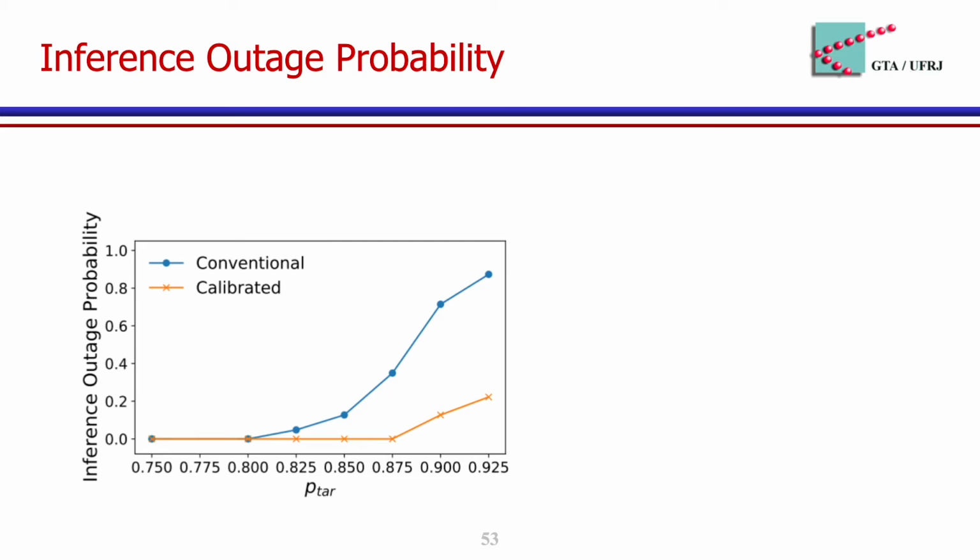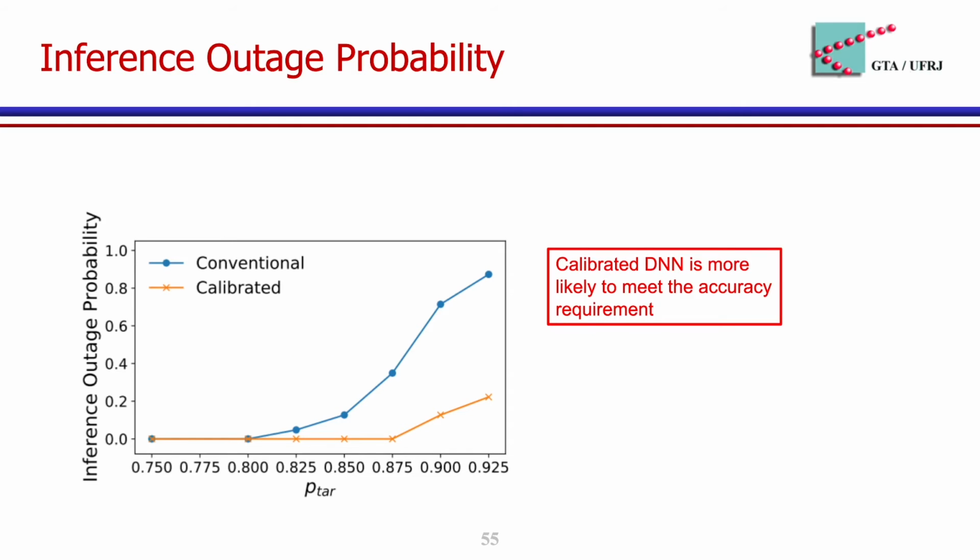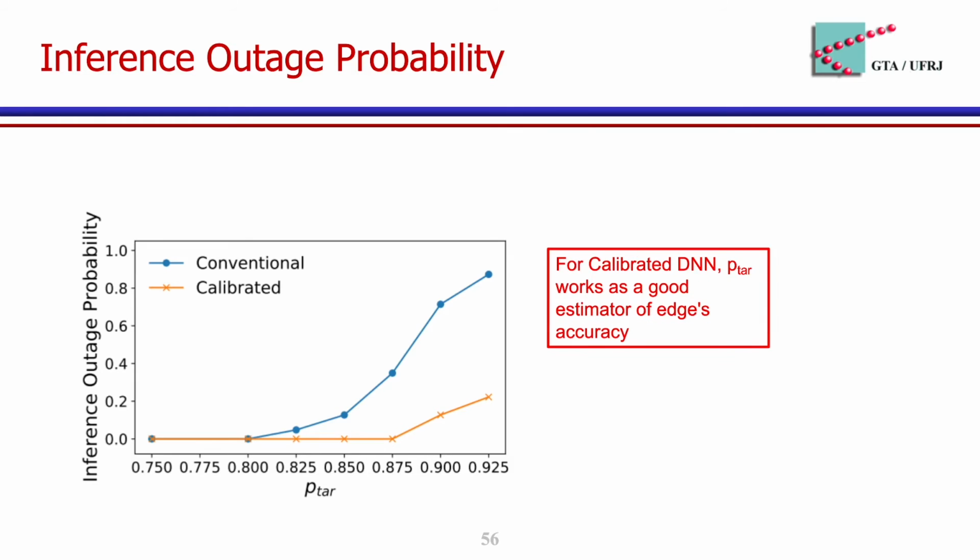This result shows inference outage probability in the y-axis and the confidence threshold β in the x-axis. First of all, we can see calibrated DNN remains 0 for more β values when comparing with conventional DNN. This result shows that calibrated DNN is more likely to meet the accuracy requirement. Consequently, for a calibrated DNN, β works as a good estimator of its accuracy because β value acts as a lower bound to its accuracy.